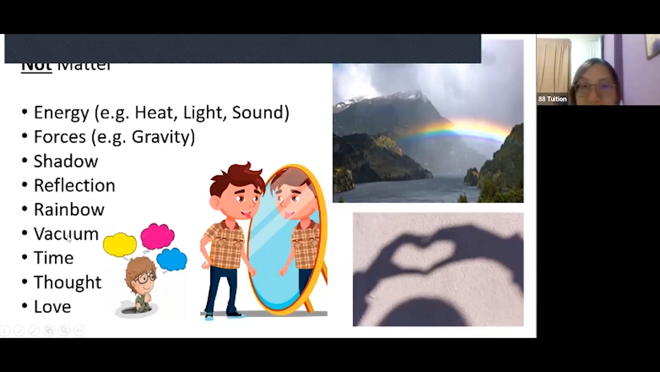Vacuum. Now, vacuum is nothing. Vacuum doesn't mean there's air inside. Vacuum is really nothing inside. So let's say if I have a container that has a vacuum inside, that means I take out everything, including air. So inside the container, there's absolutely nothing, not even air. Then I call it a vacuum. So a vacuum has nothing inside, so it has no mass and it does not take up space. So vacuum is not matter. Time is not matter. Your thought, what you're thinking of in your mind, they are not matter. Love is not matter.